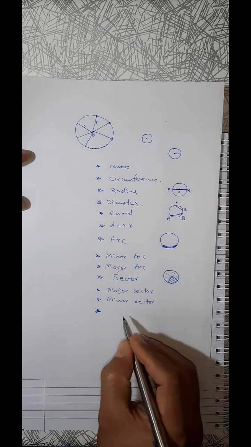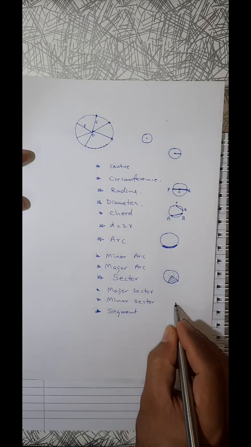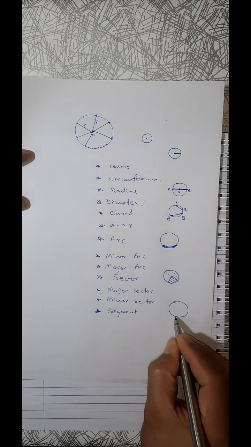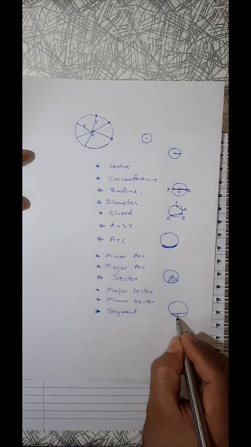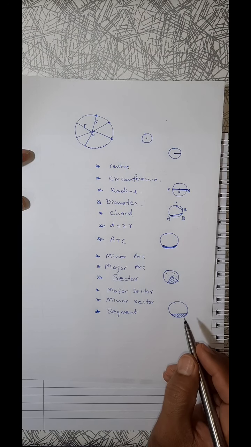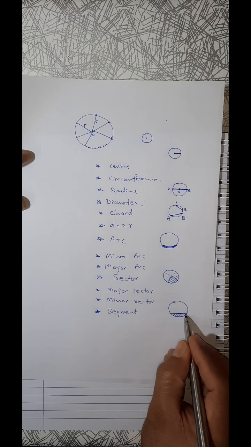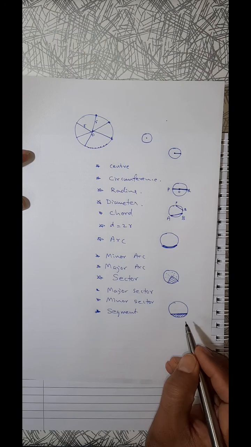What is that? Segment. What is segment? When we cut the circle in this way, this is segment. Small one, minor, big one, major. Circle is divided into two pieces with the help of a line segment, with the help of a chord we can say.